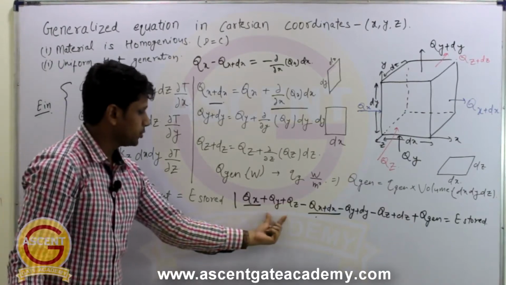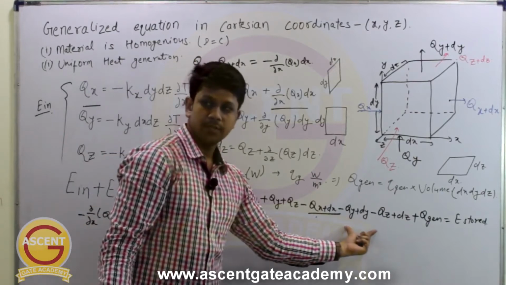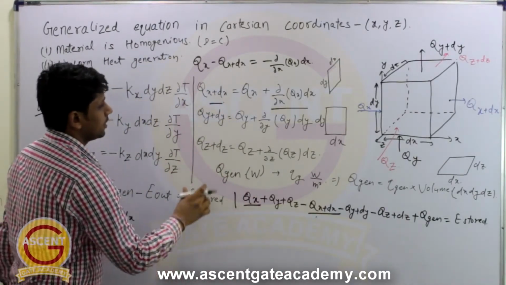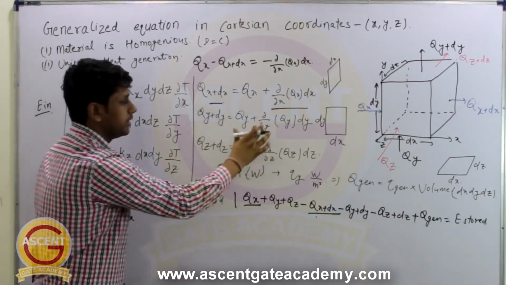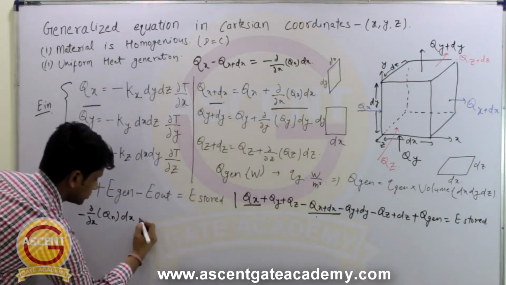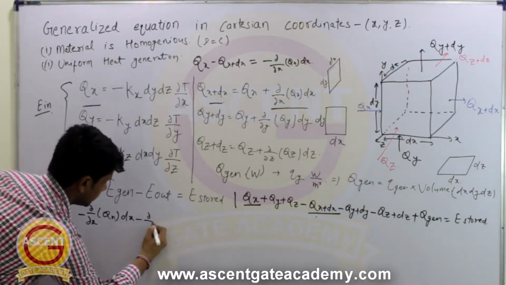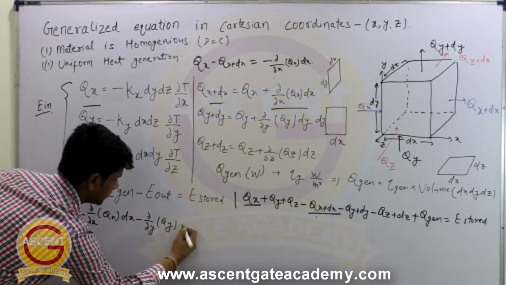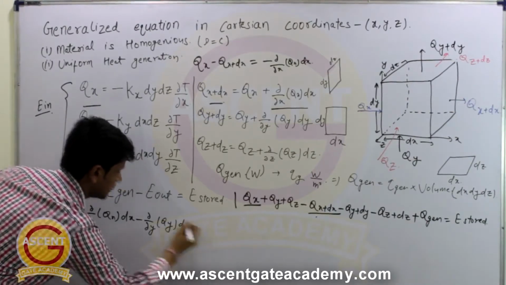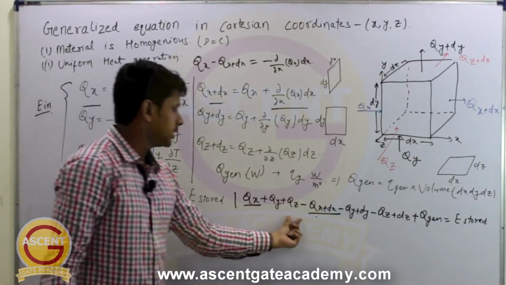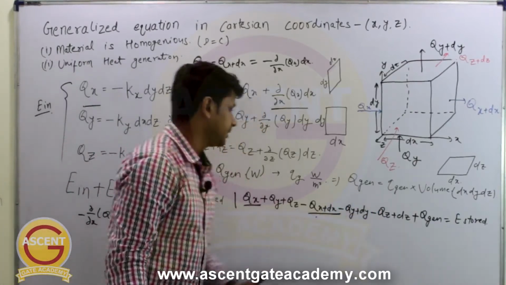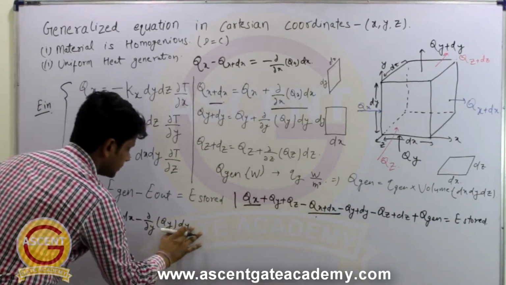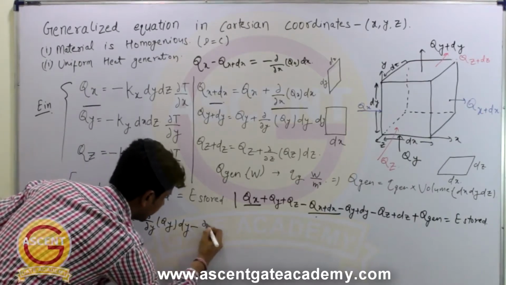Now in place of qy minus qy plus dy, we will write minus del by del y into qy dy. Similarly for this term qz minus qz plus dz, we will write minus del by del z into qz dz.